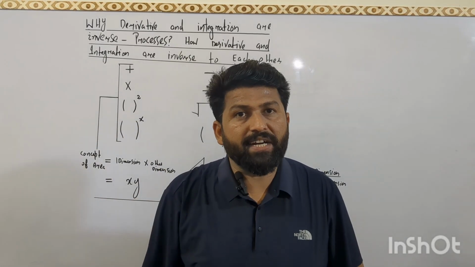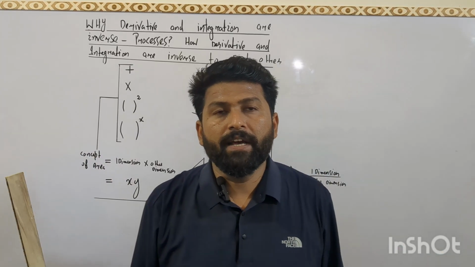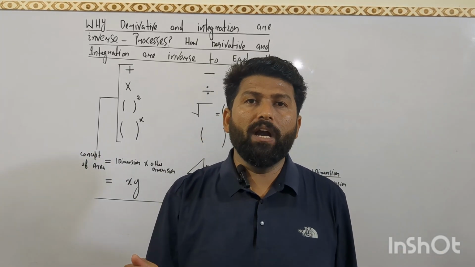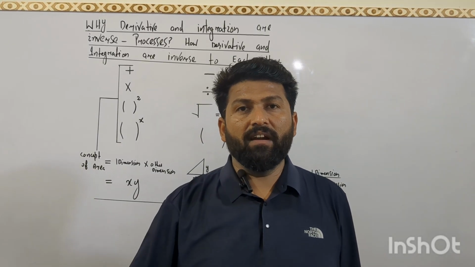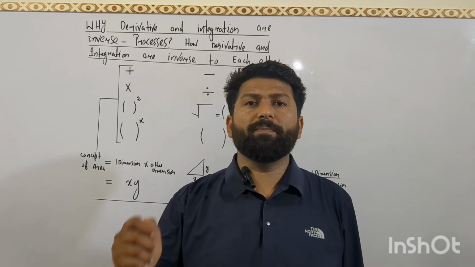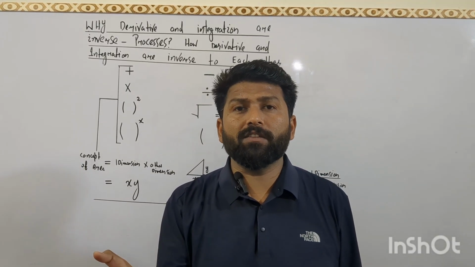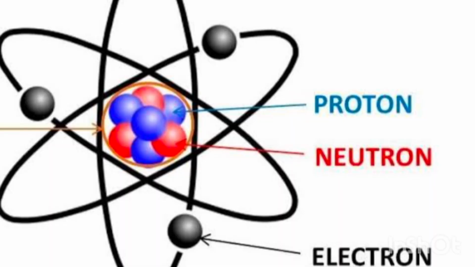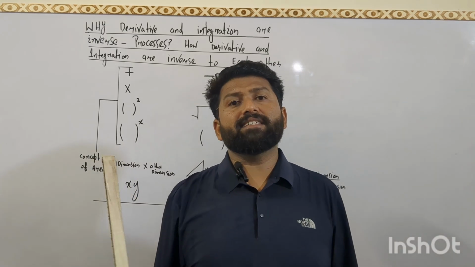Before understanding the difference between derivative and integration, first we will discover the mysteries of the universe. What is the basis of the universe? The basis of the universe, or the world, is the opposite pair theory. What is opposite pair theory? If there is electron, there would be proton. If there is dawn, there is dusk. If there is boy, there is girl. If there is man, there is woman. This is very simple. Each and everything has an opposite pair.